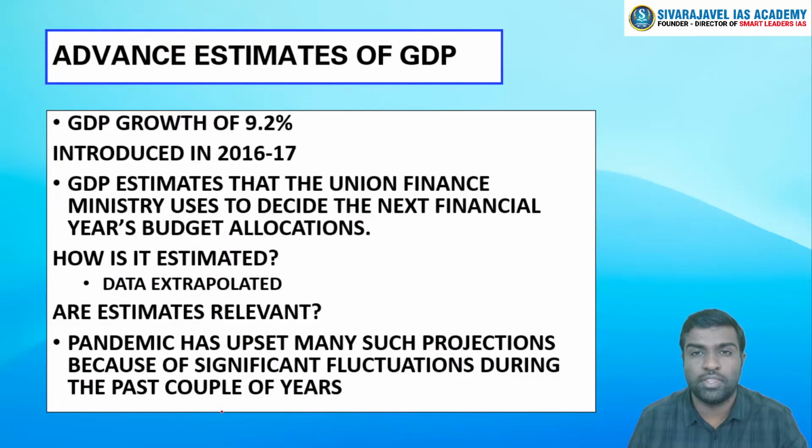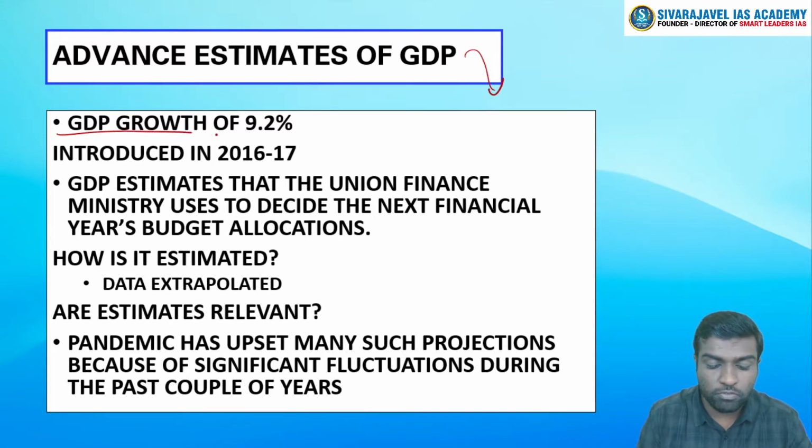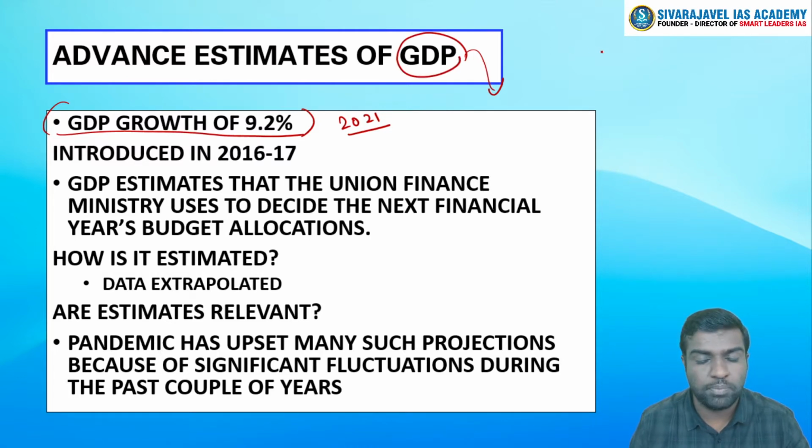The first topic that we have taken for discussion is about the advanced estimates of GDP. This GDP is an estimate which projects that for the year 2020-21 the GDP is going to be at 9.2%. So we just need to revise how GDP is estimated.